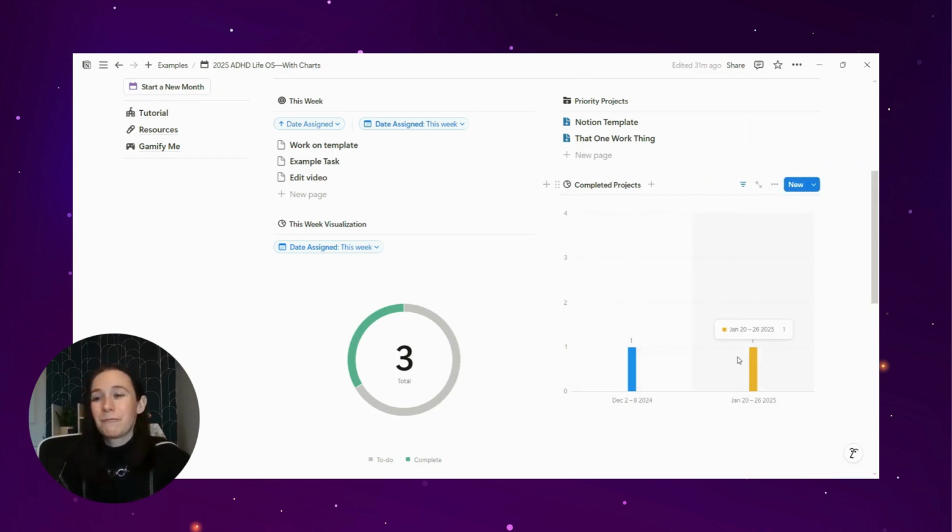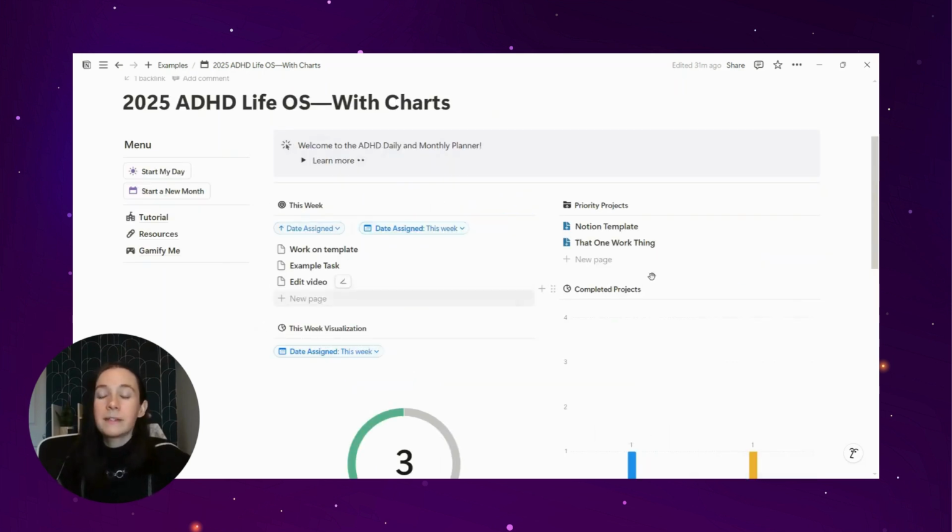And now it's showing another project complete. That is just really helpful for me to visualize that I am making progress, because I have so much out of sight, out of mind. It never happened once I finish a project. It's just this sense of relief rather than a sense of joy. So this is what we have when it comes to projects and tasks. Those are all I have linked.